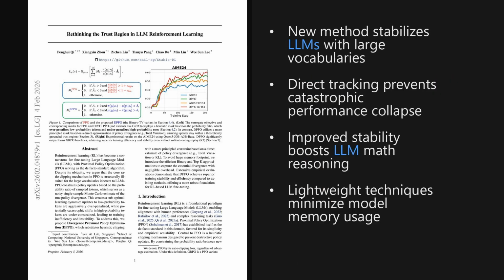I'm Alex. Today we're looking at a paper trending on X, published on February 4th, 2026, about 5 days ago. It challenges the industry standard for fine-tuning large language models, arguing that the core mechanism of proximal policy optimization is structurally mismatched with large vocabularies, and proposes a more stable alternative called divergence proximal policy optimization. The paper is titled Rethinking the Trust Region in LLM Reinforcement Learning, and as we'll see later, the resulting improvements in training efficiency are quite promising.